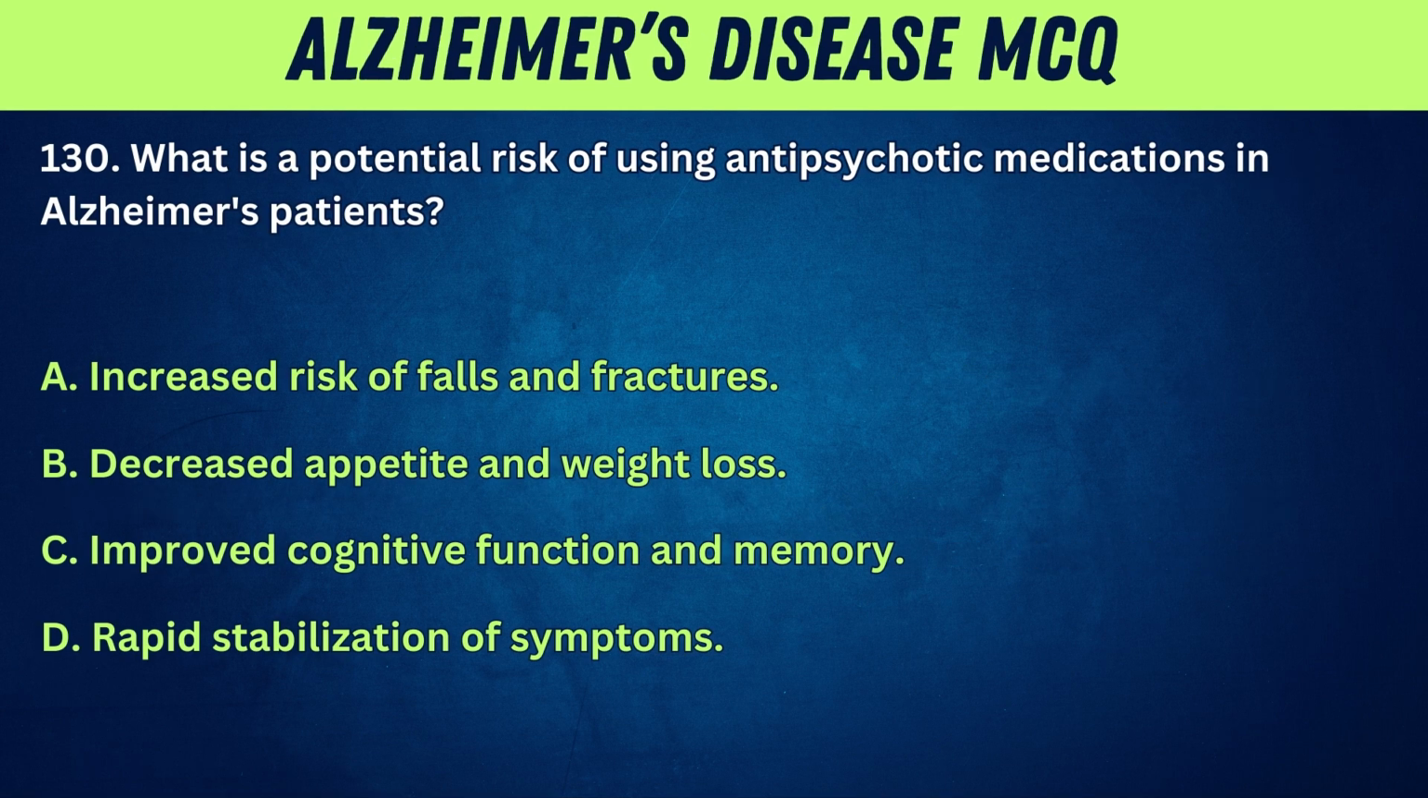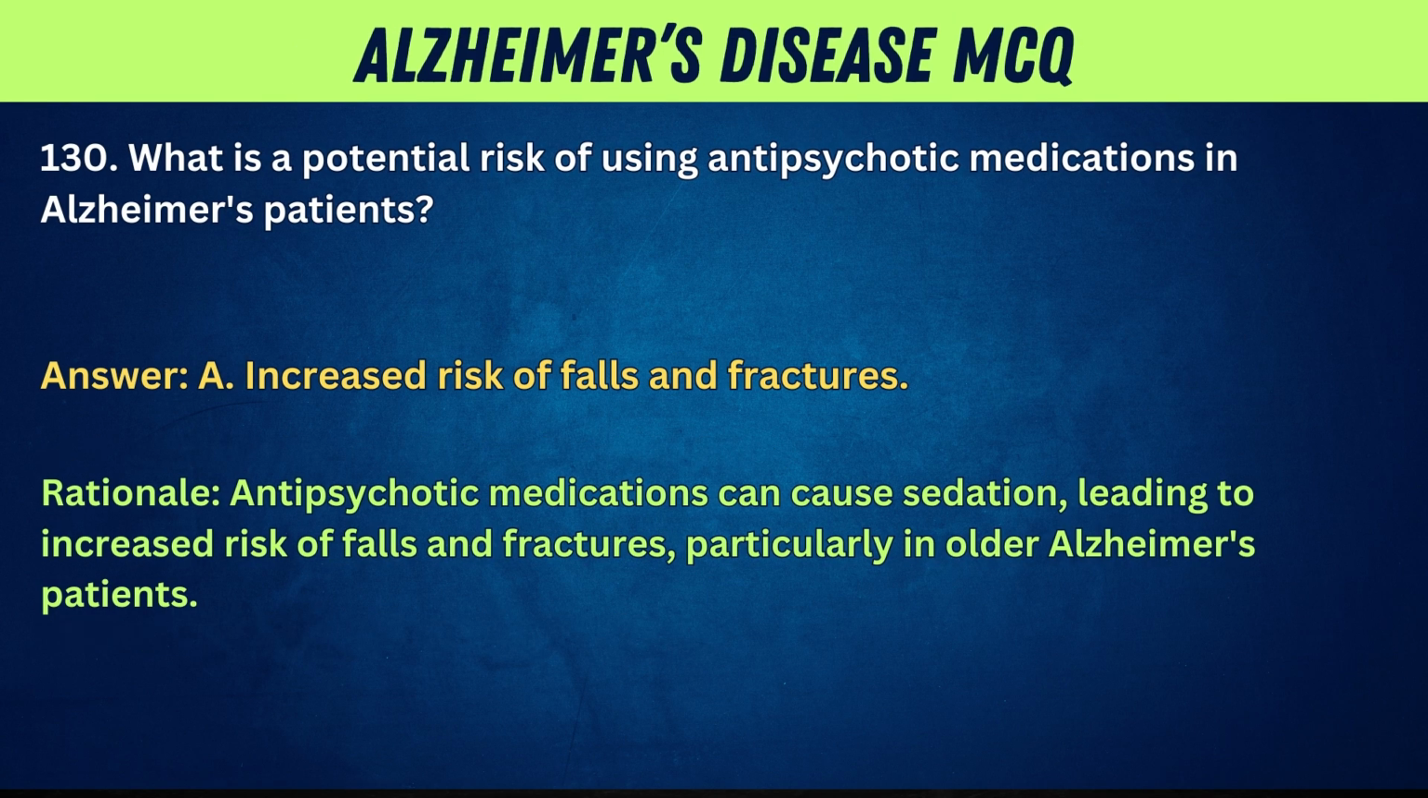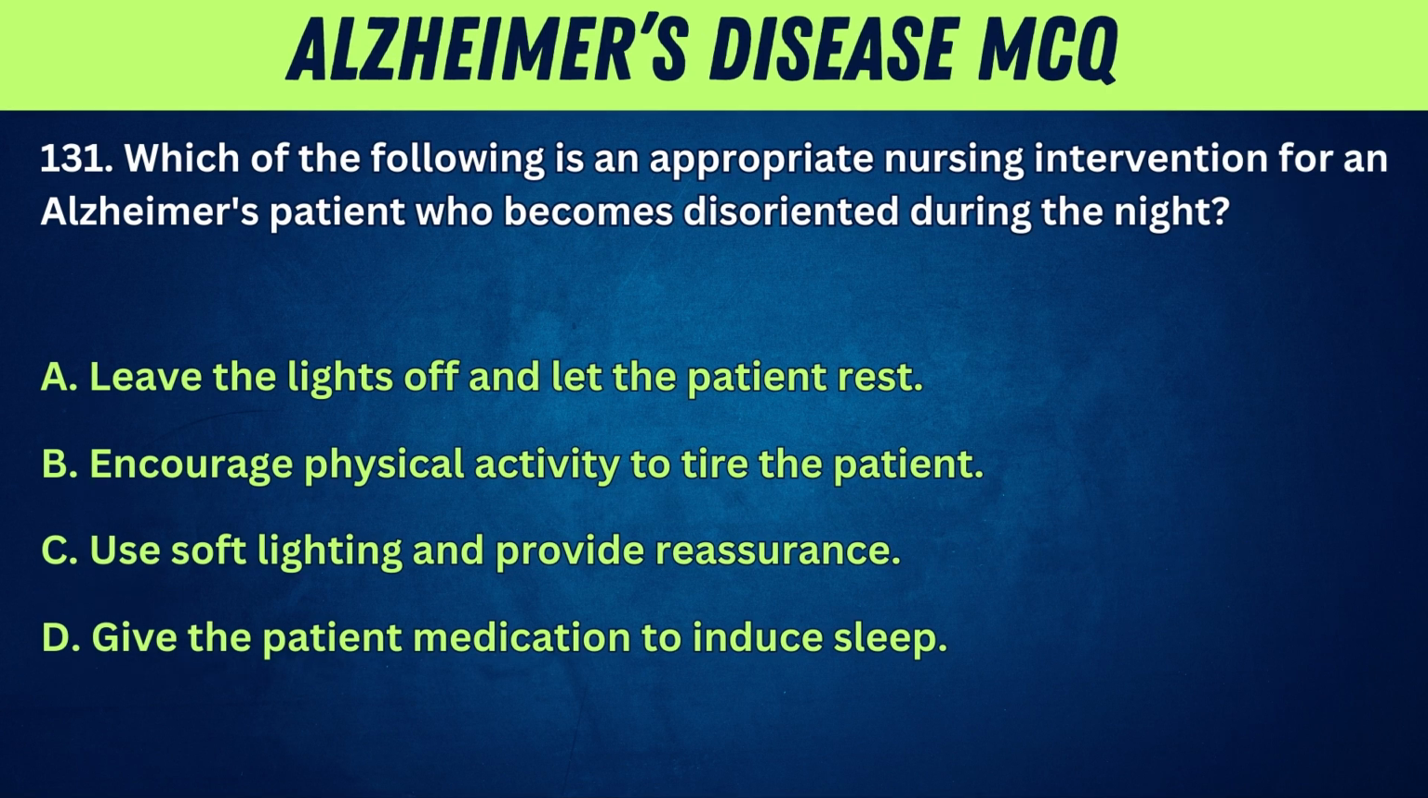130. What is a potential risk of using antipsychotic medications in Alzheimer's patients? A. Increased risk of falls and fractures. B. Decreased appetite and weight loss. C. Improved cognitive function and memory. D. Rapid stabilization of symptoms. Answer. A. Increased risk of falls and fractures. Rationale. Antipsychotic medications can cause sedation, leading to increased risk of falls and fractures, particularly in older Alzheimer's patients.